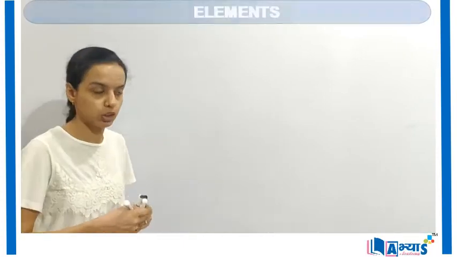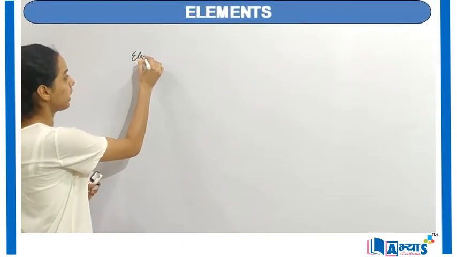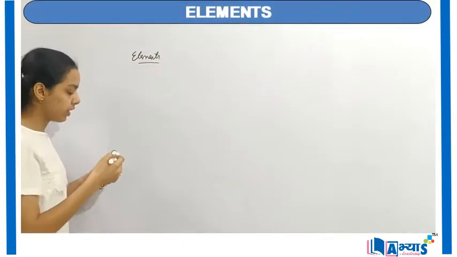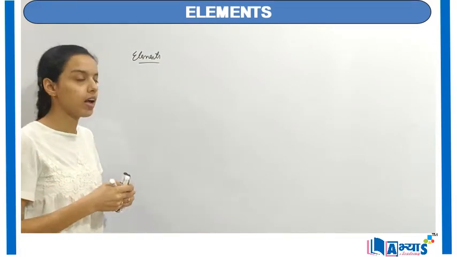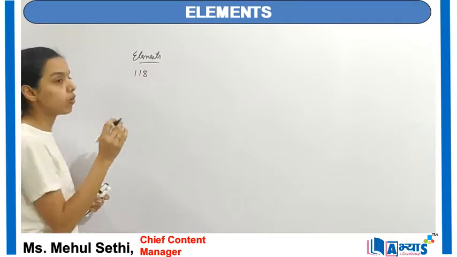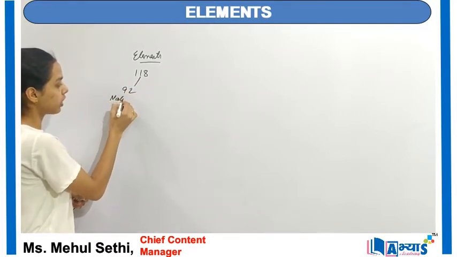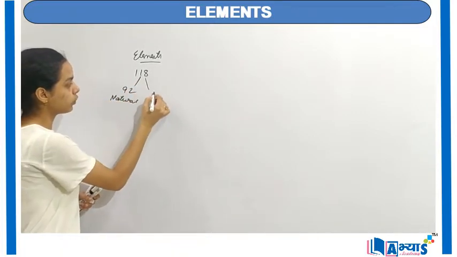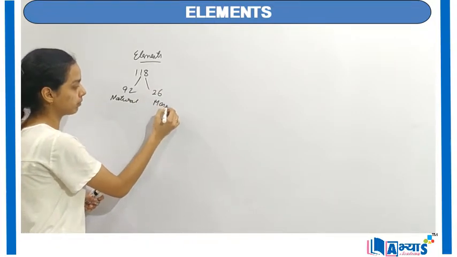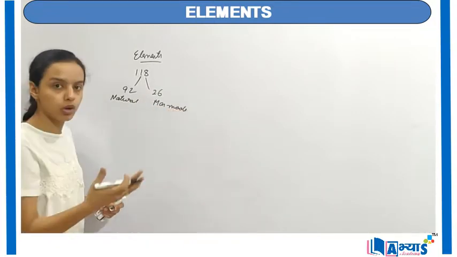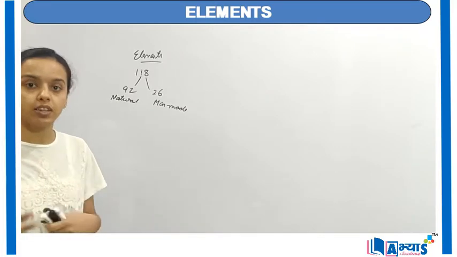Important concepts in chemistry, and that is the concept of elements. Now, if we talk about the elements, there are around 118 elements found in nature, out of which 92 are naturally occurring and 26 are man-made.